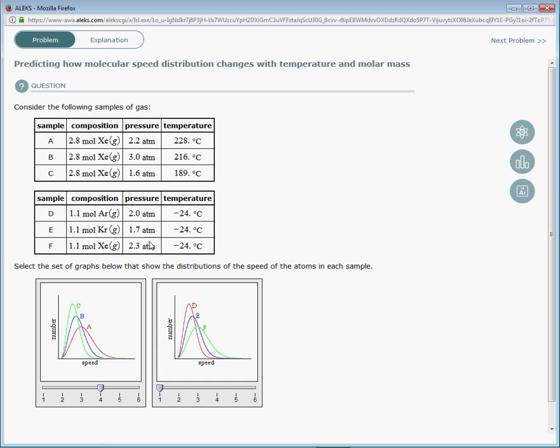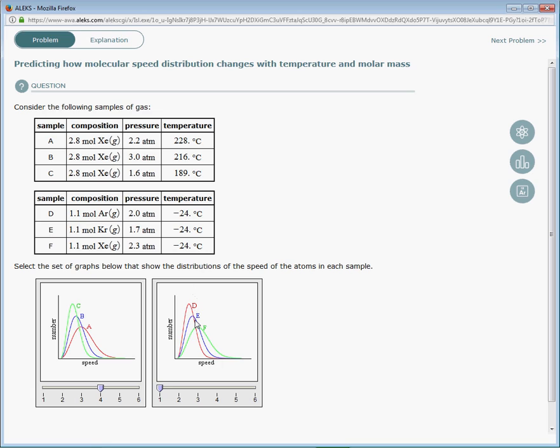In this case, the temperature is constant, but the identity of the gases is different. So here we have argon, which is the lightest, and therefore will move the fastest, followed by krypton, followed by xenon, which is the heaviest, and therefore will move the slowest. So we need a graph with these type of peak shapes where F comes first, because F is going to be the lowest speed because it has the highest molar mass.